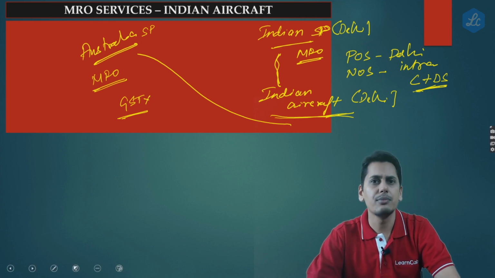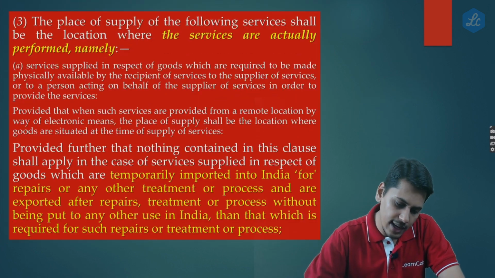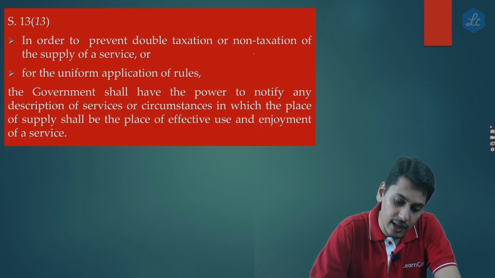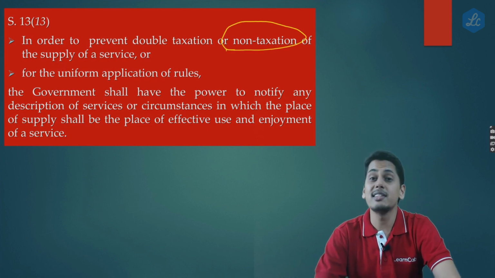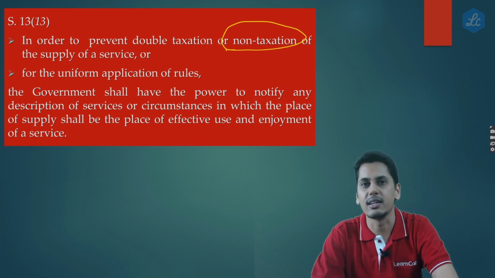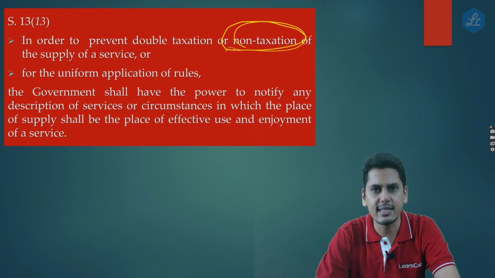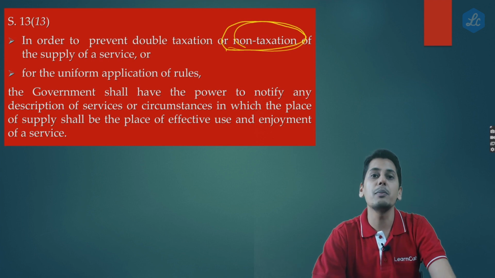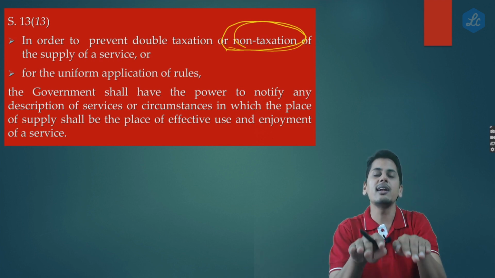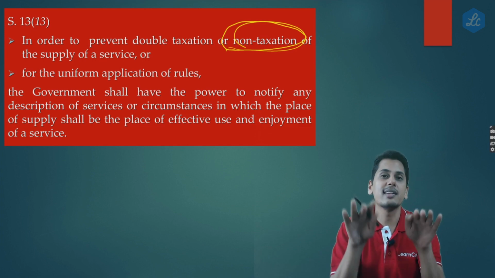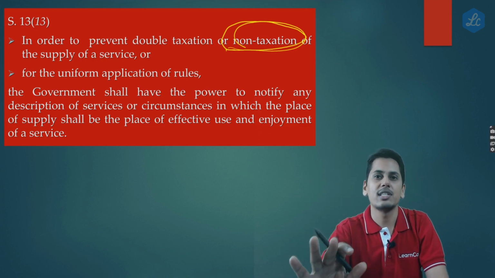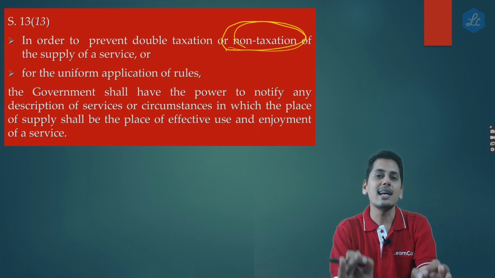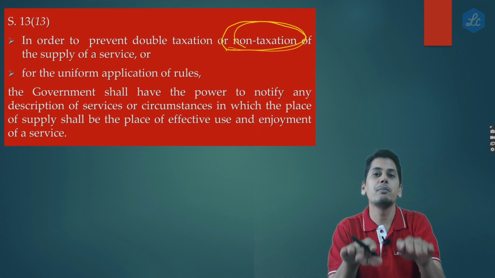So now friends, the government asked him, what are we supposed to do? The service provider takes him to section 13, subsection 13 and tells, in order to prevent non-taxation. Now friends, the earlier example which we had seen was double taxation. Now this example we are seeing is non-taxation. Now this Indian service provider tells, treat that service as an import of service. Let the airline company pay GST under reverse charge mechanism, then let there be a level playing field. Whether this airline company is getting serviced within India, the Indian supplier would charge him under forward charge mechanism. If this airline company is getting serviced from outside India, back in India, ask him to pay GST under reverse charge mechanism. Let there be a level playing field.